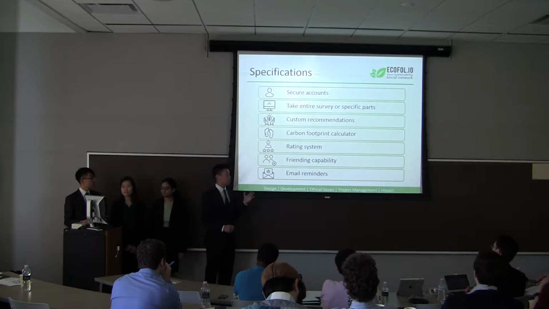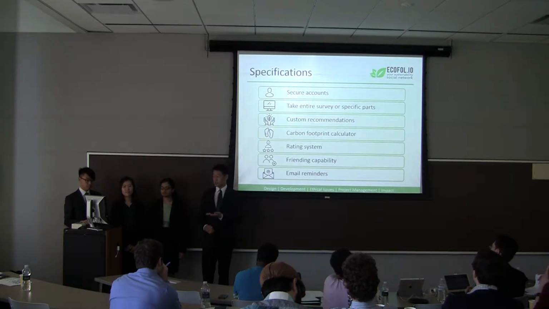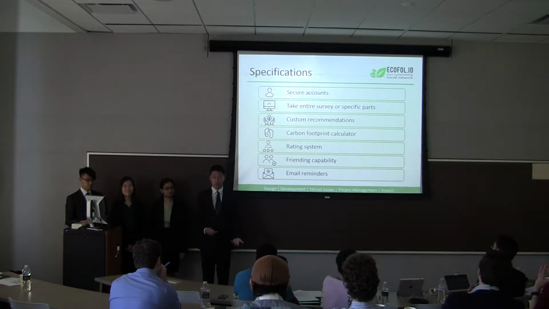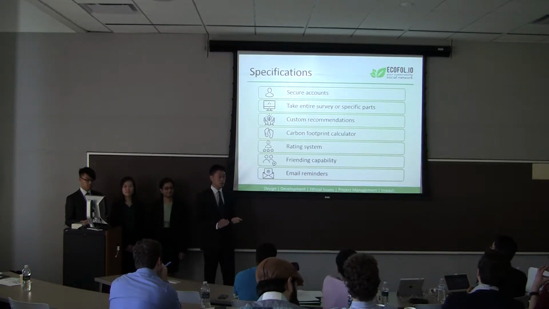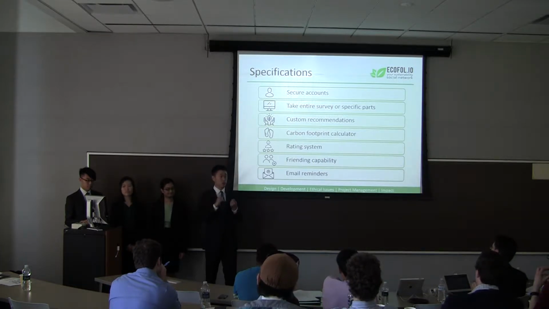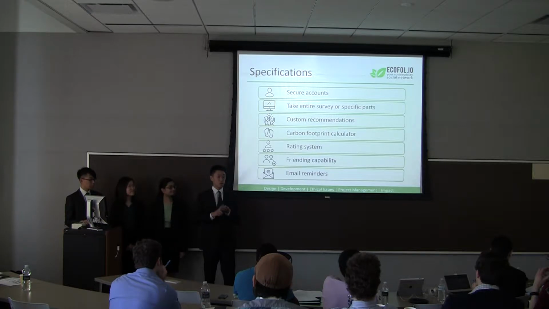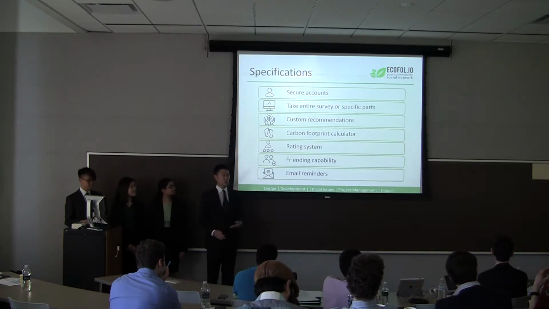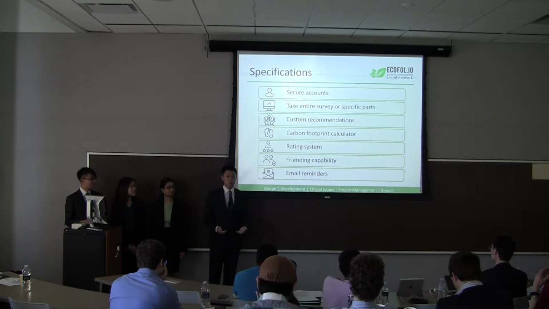Now, to create this web app, we had several specs, as you can see here. The first spec is that you can create a cryptographically secure account, and from there you can take our environmental survey, and from there you'll get 3 things. You'll get a carbon footprint score, rating, and also specific personalized recommendations. Afterwards, you can check across who your friends got, and then lastly, we've also implemented email reminders, so that way you can keep coming back and updating your score.